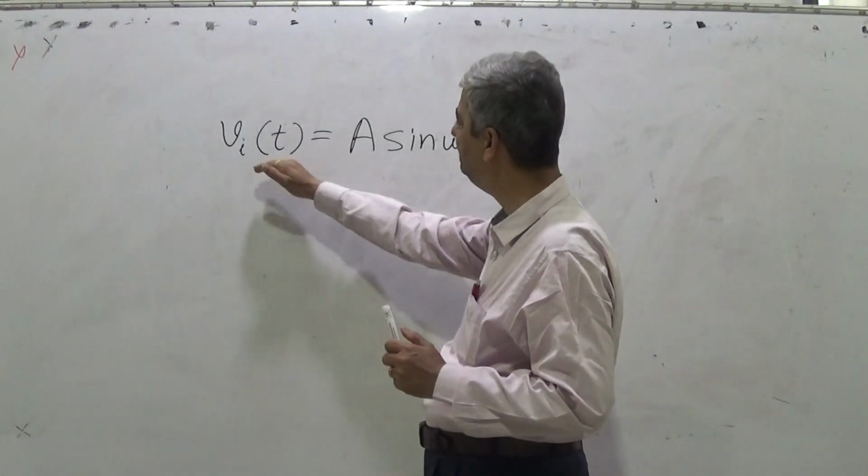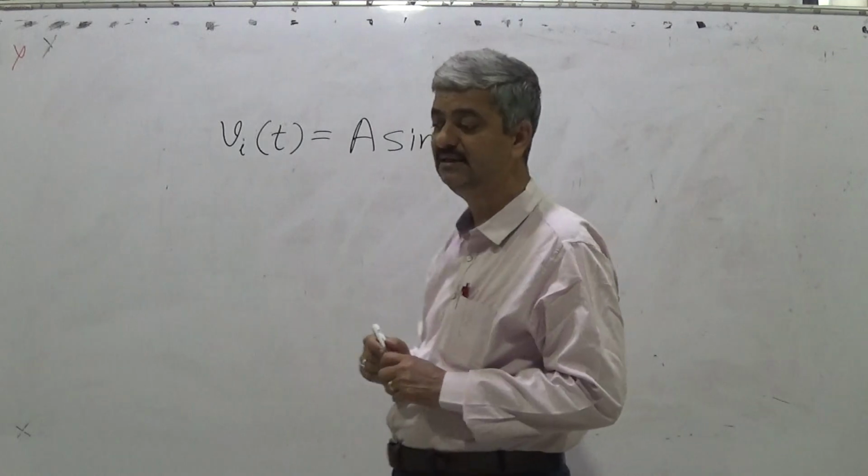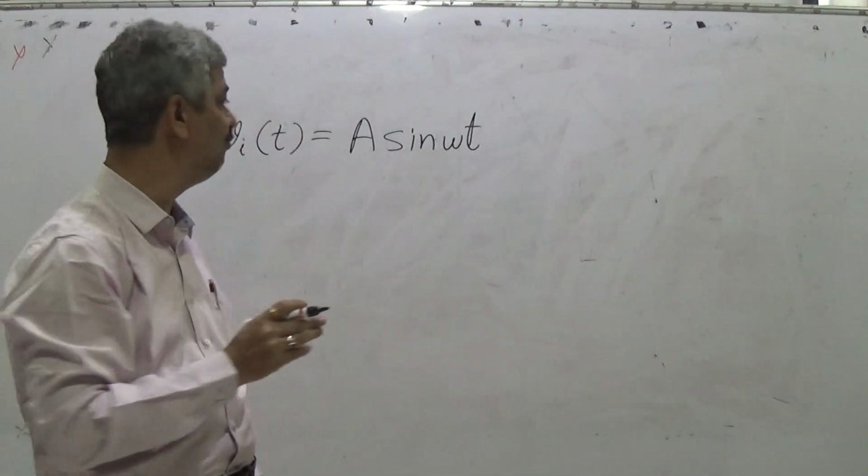So V in of t is A sin omega t. Now if I differentiate it, what is the derivative?